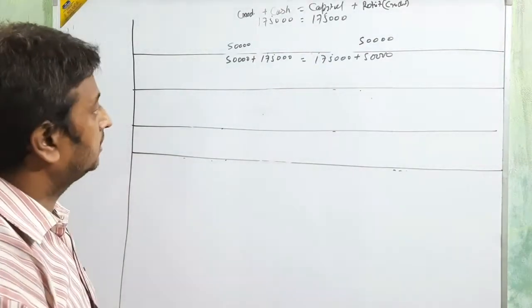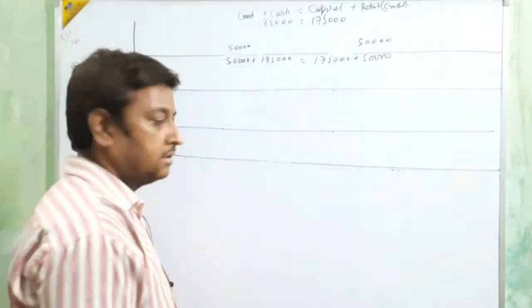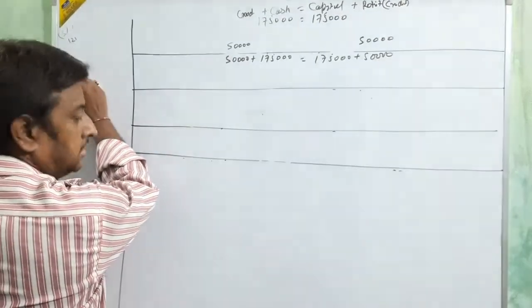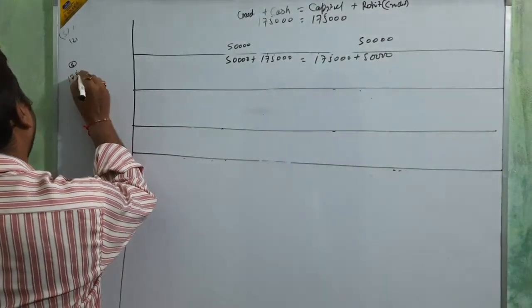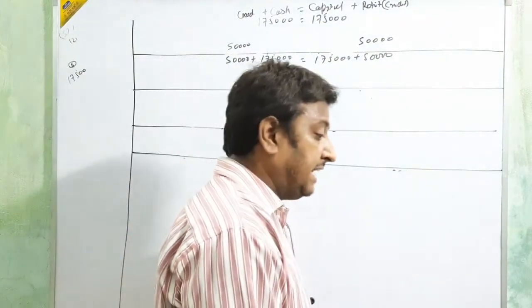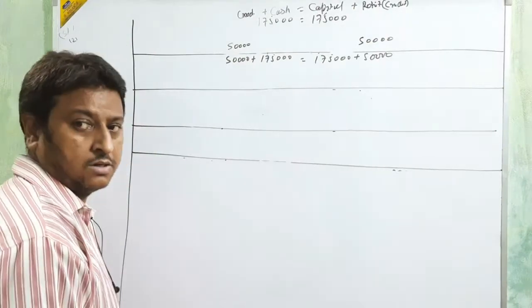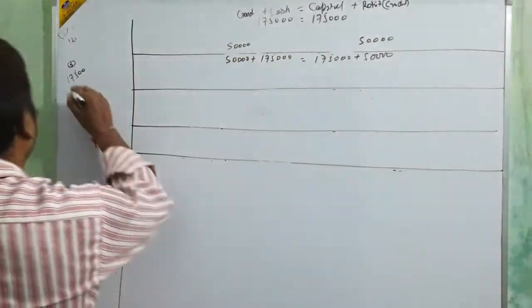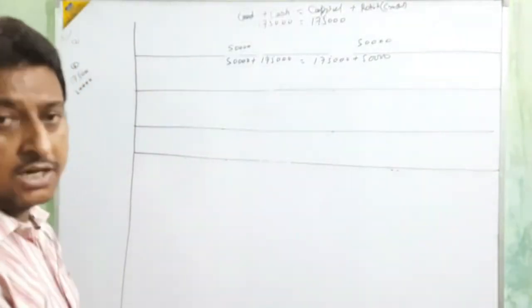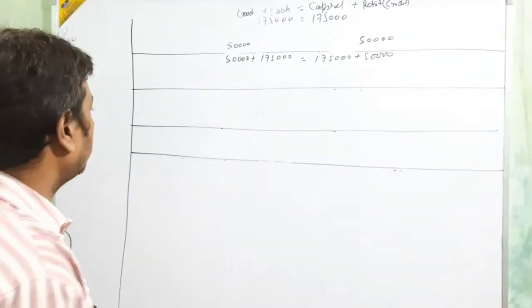Sold goods on credit to Manish, costing 17,500, and the money is given on the front side, 20,000. Okay, beta.